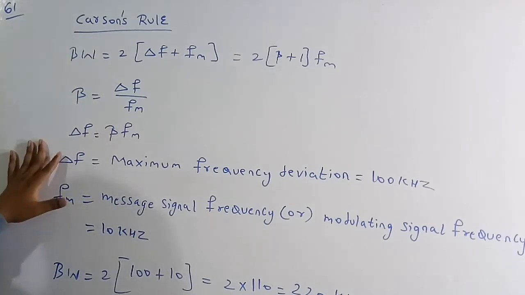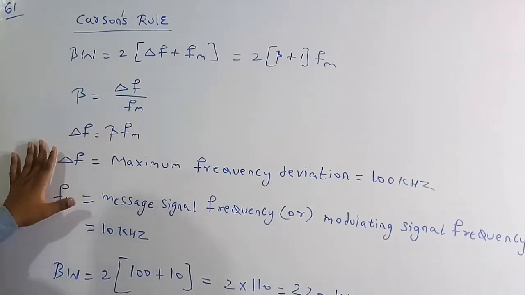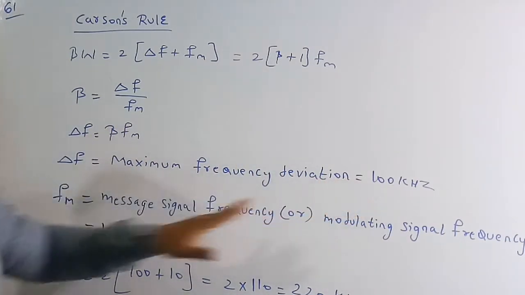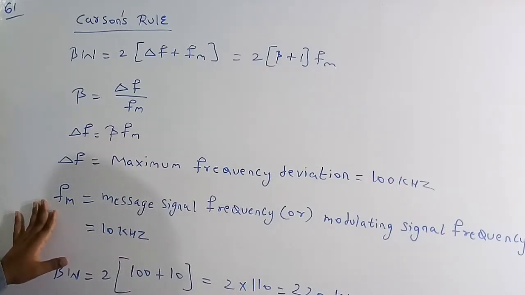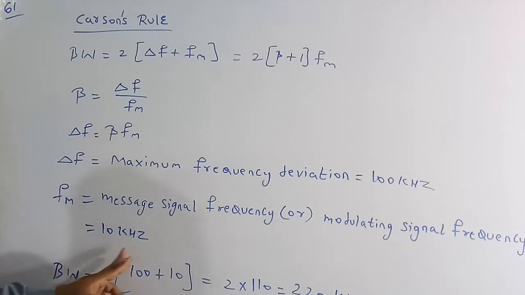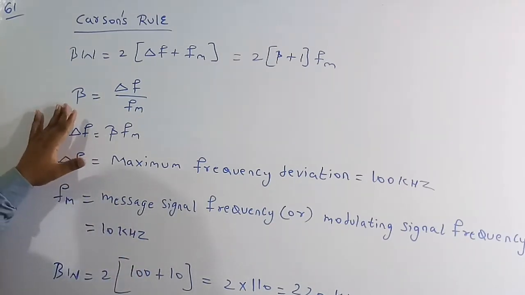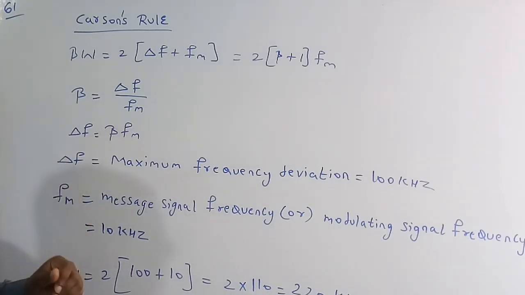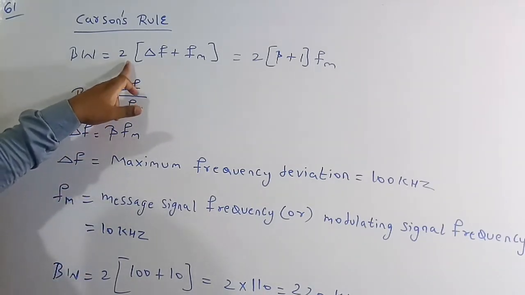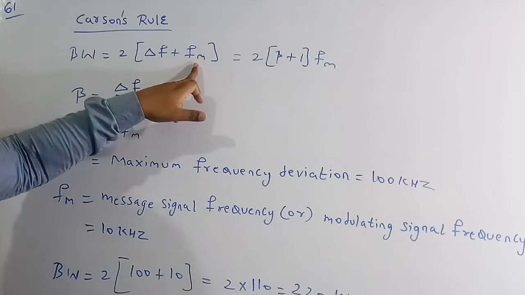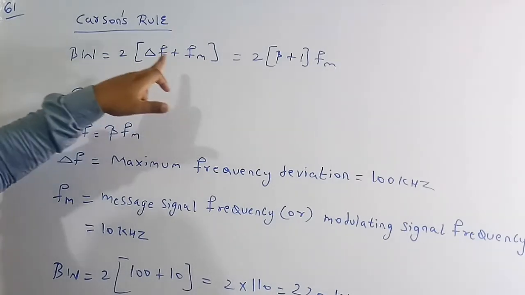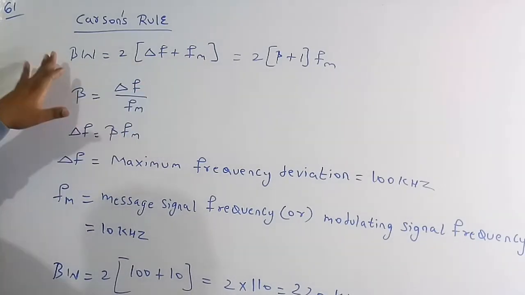Here delta f is called the maximum frequency deviation, which in the question is given as 100 kilohertz, and fm is called the message signal frequency or the modulating signal frequency. The value given in the question is 10 kilohertz, and beta is called the modulation index of the FM modulation. We are going to use the first formula because we know the value of delta f and also the value of fm.